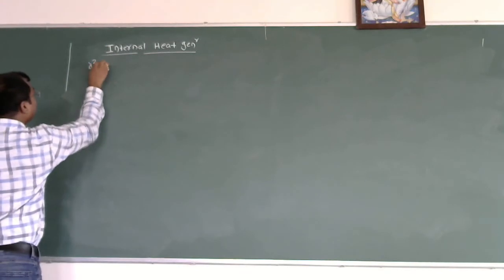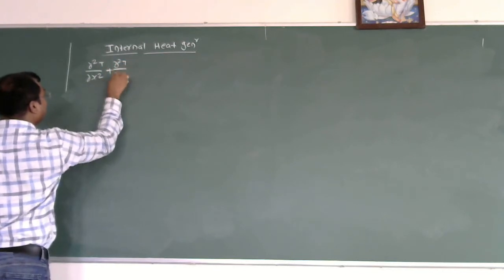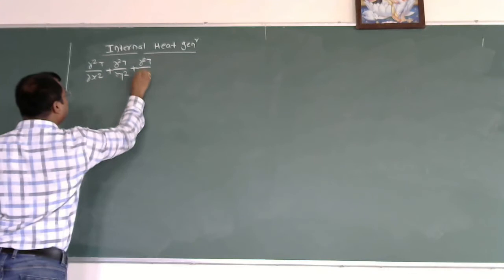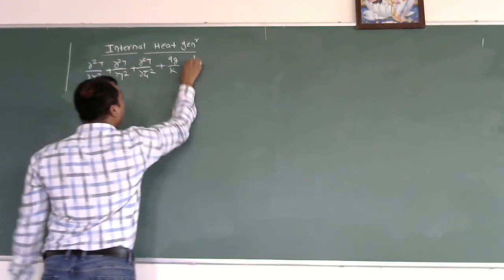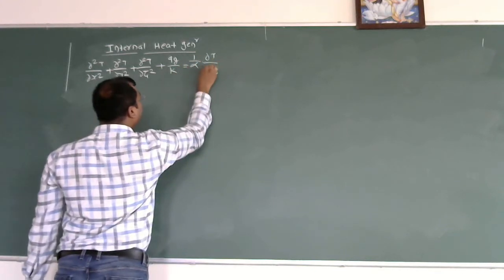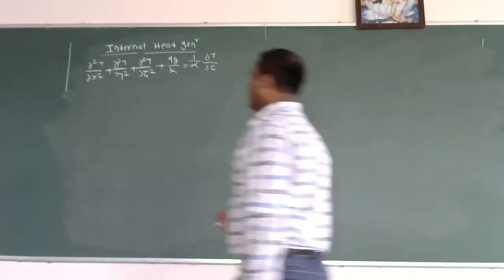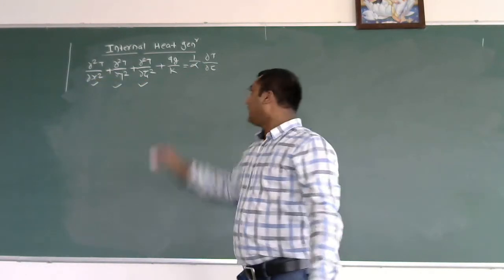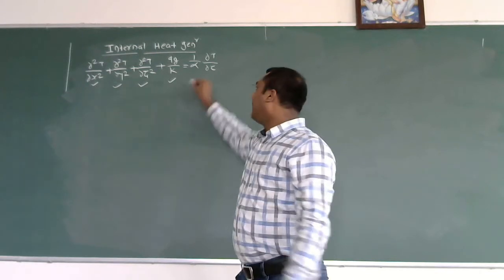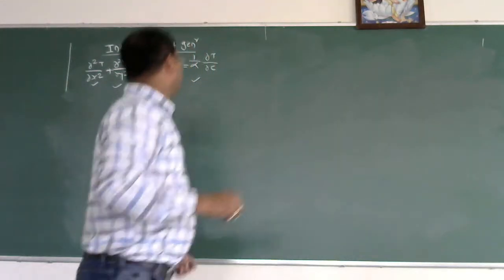Okay. It means that if I write the Fourier-Biot equation, del 2T by del x square plus del 2T by del y square plus del 2T by del z square plus Qg by K is equal to 1 upon alpha del T by del tau. Now in this Fourier-Biot equation, I am considering this equation in the rectangular coordinate system in all the three directions, that is x direction, y direction and z direction. In the system, if there is the internal heat generation Qg by K, and if it is a problem of transient heat transfer, I can write 1 upon alpha del T by del tau.